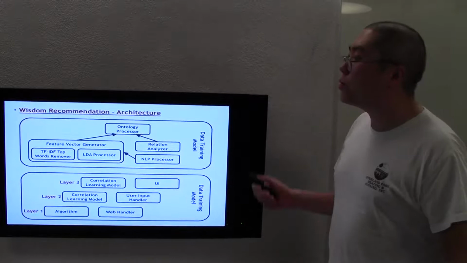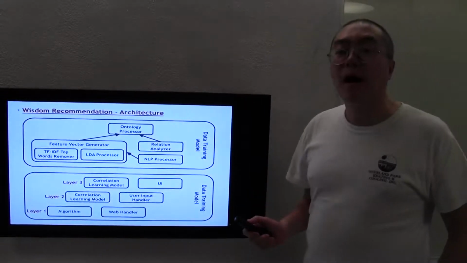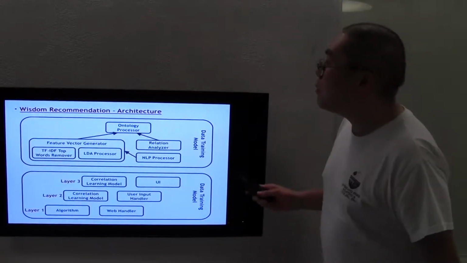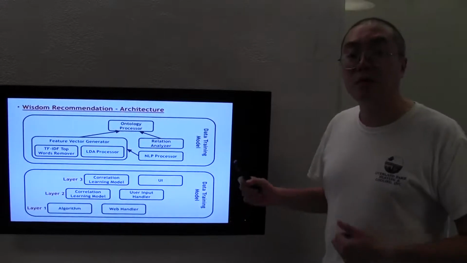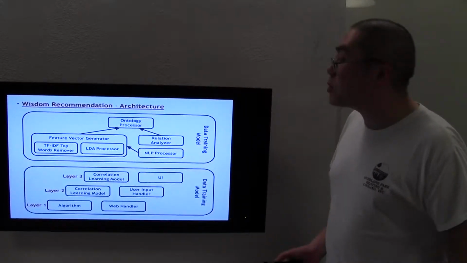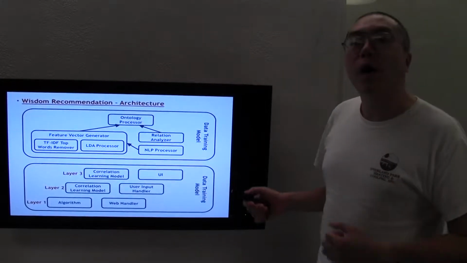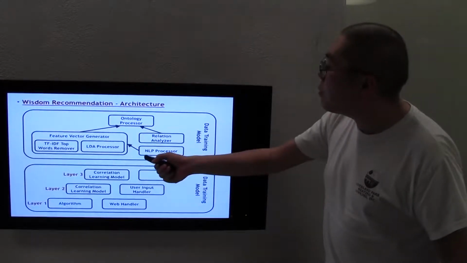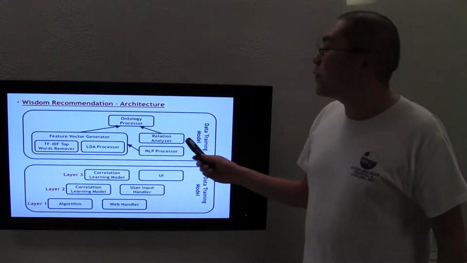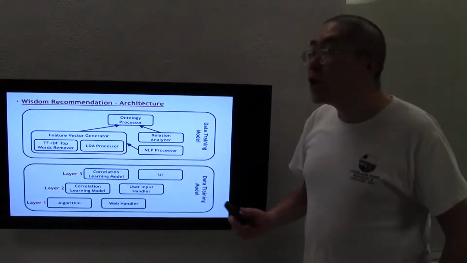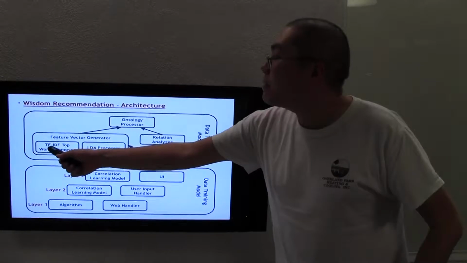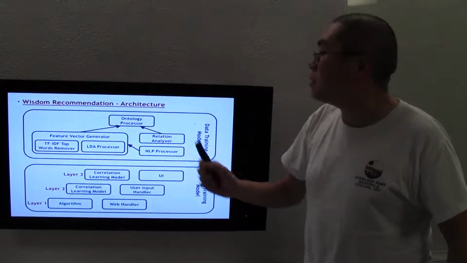Next, I'm going to briefly explain the architecture of our system. Our system's architecture is divided into two parts. The first part is the data training model. In the data training model, we first grasp all the customer reviews, and then we perform NLP. After that, we generate the feature vector by using TF-IDF and by using LDA.